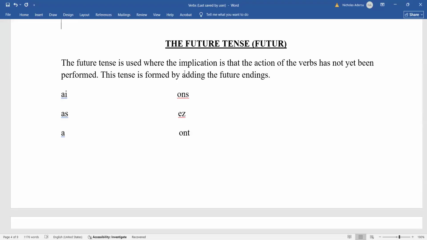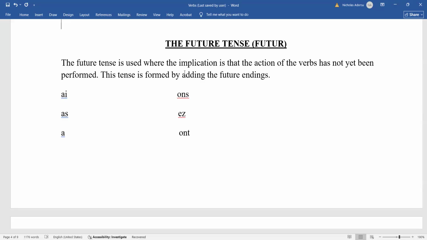So we are saying that the future tense is used where the implication is that the action of the verb has not been performed. This tense is formed by adding the future endings.